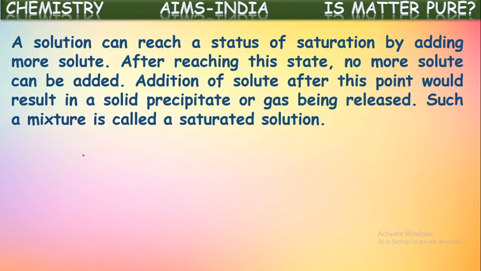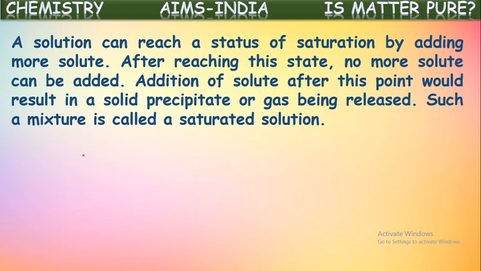A solution can reach a status of saturation by adding more solute. Yes, if it is unsaturated, we can make it saturated by adding some more solute. After reaching this state, no more solute can be added. Addition of solute after this point would result in a solid precipitate or gas being released.